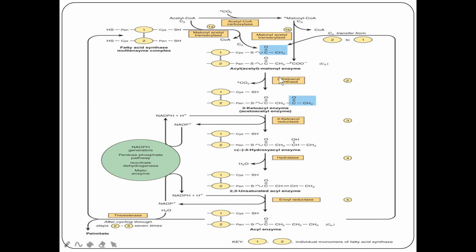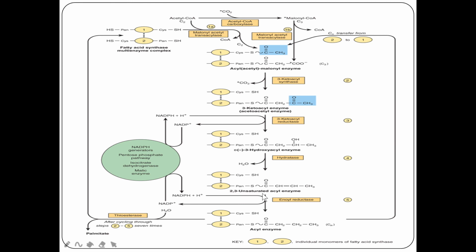Then with the help of the condensing enzyme 3-ketoacyl synthase, CO2 will be released. After releasing that CO2, the acetyl group will be attached to this component to form 3-ketoacyl enzyme, and it will undergo reduction in the presence of the enzyme 3-ketoacyl reductase. NADPH will be involved to convert this 3-ketoacyl enzyme into 3-hydroxyacyl enzyme. The third position is hydroxylated. Now you have to remove a water molecule from the second and third carbon. The water molecule is removed in the presence of the dehydratase enzyme to form the product 2,3 unsaturated acyl enzyme or delta 2 enoyl enzyme.